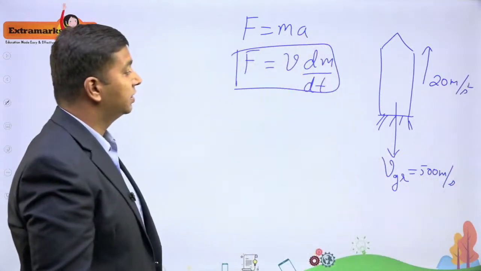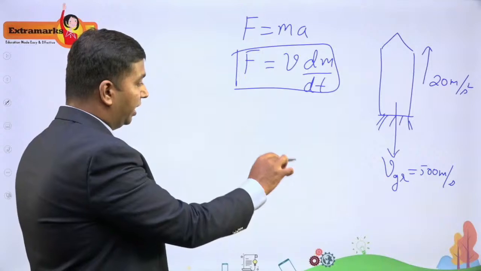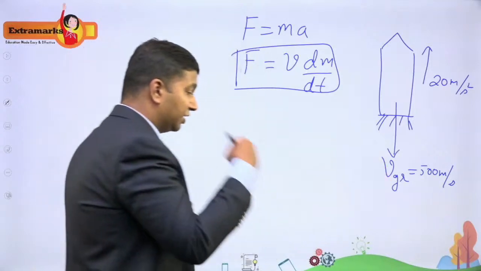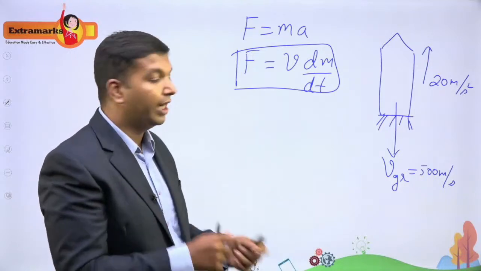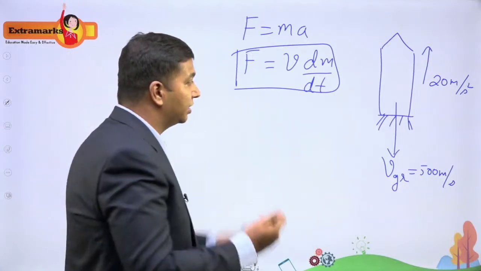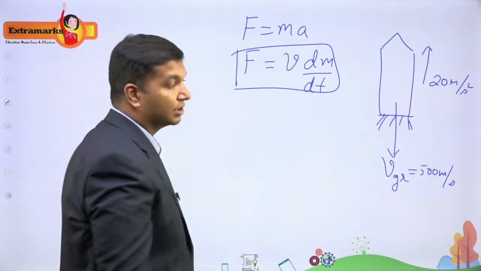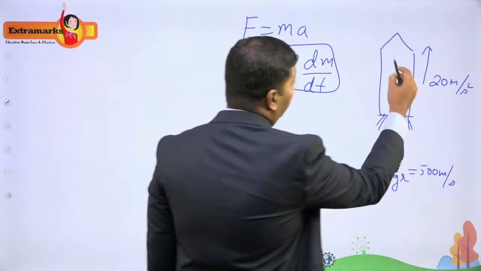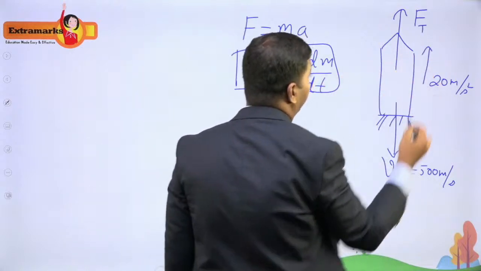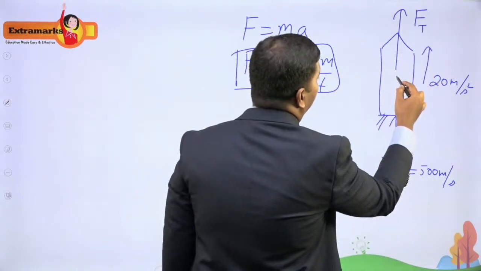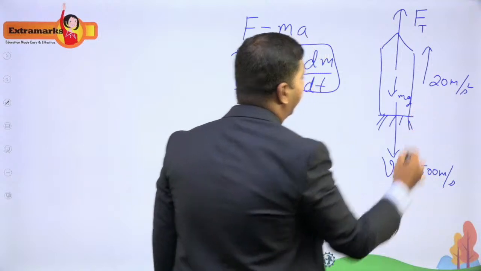As soon as the gases eject from the rocket with some velocity, force acts on the rocket. So that force itself is given by this. Let me call it thrust, Ft. Then you also see the gravitational force which is acting downwards.